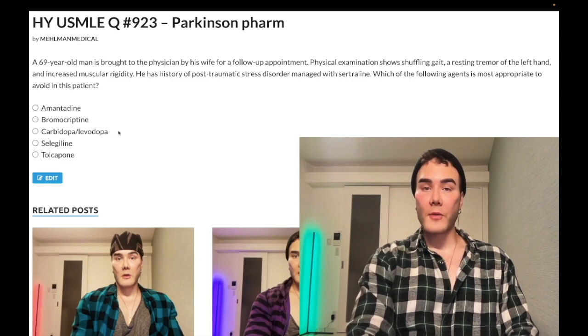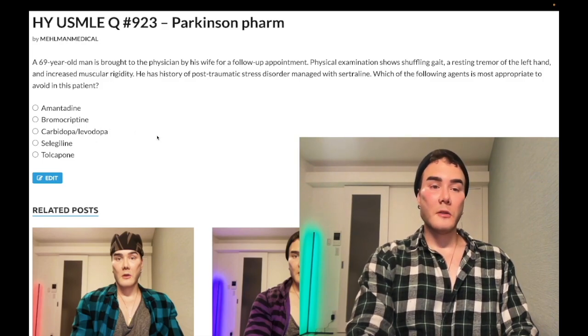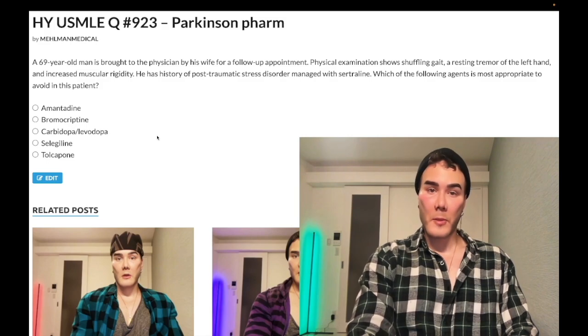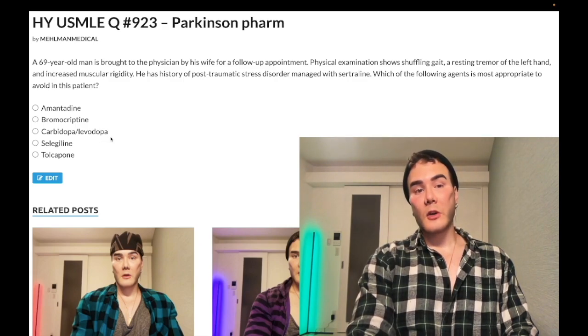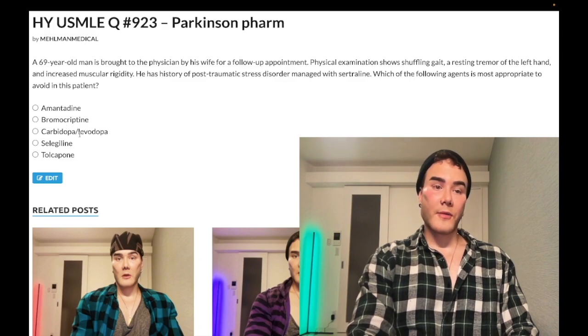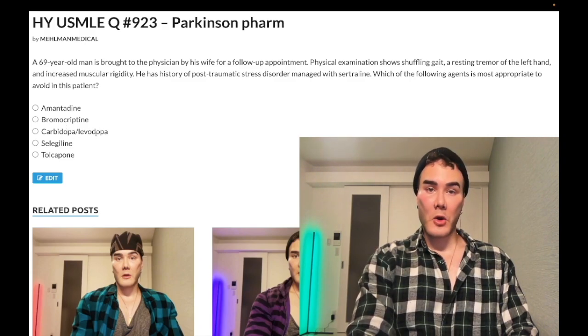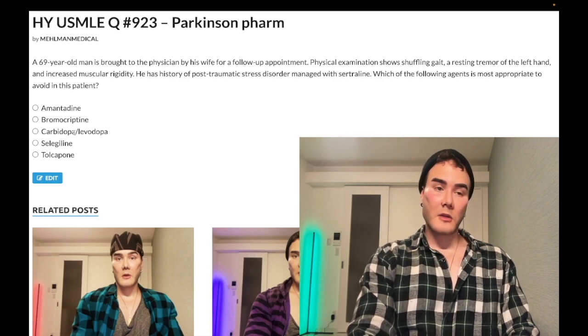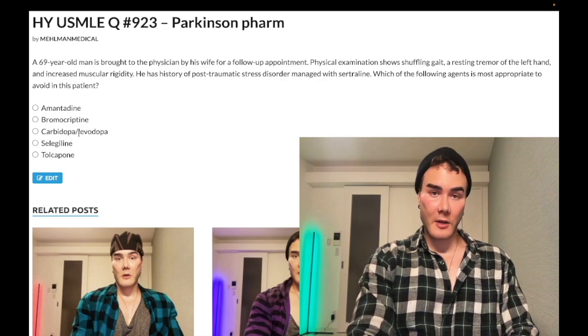Choice C, carbidopa-levodopa, wrong answer. So levodopa is a precursor to dopamine. If we give dopamine peripherally, inject the patient with dopamine, it's going to cause cardiovascular effects. That's why we don't want to do that. If we give levodopa alone, the precursor to dopamine, this will be degraded by enzymes prior to crossing the blood-brain barrier. So by giving carbidopa, this could effectively act as a competitive inhibitor. Some people don't like that terminology, but for the sake of conceptualization, this can act as a competitive inhibitor of breakdown enzymes so that levodopa is not broken down.